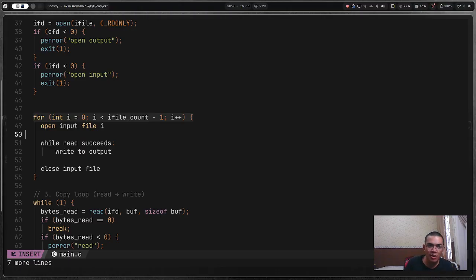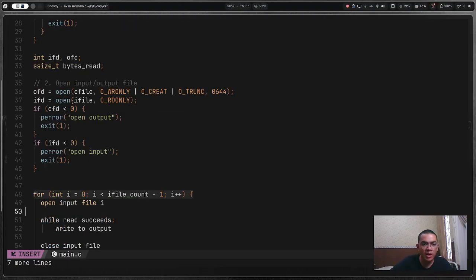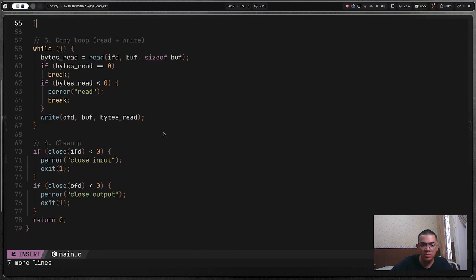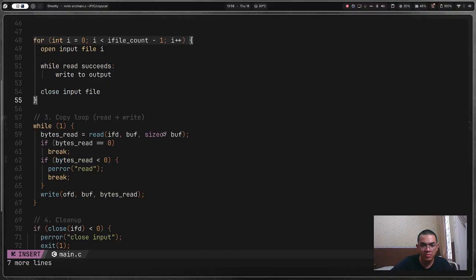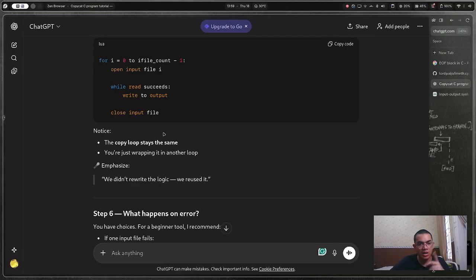How do I open input file i? Oh, I know. I just need to IFD. Yes, is it IFD bytes read? No. Yes, IFD open file read only. I don't understand how to do this.